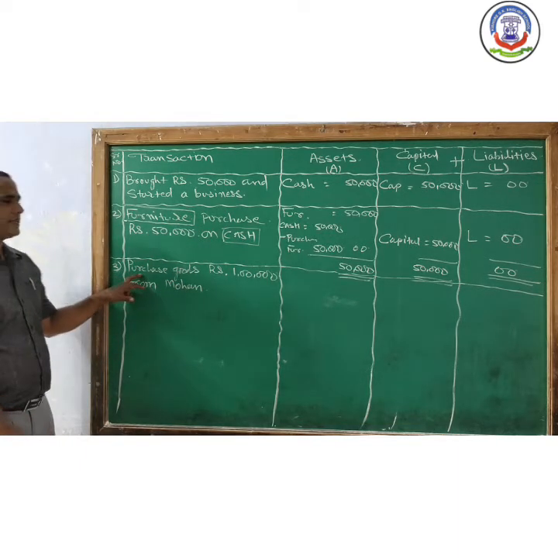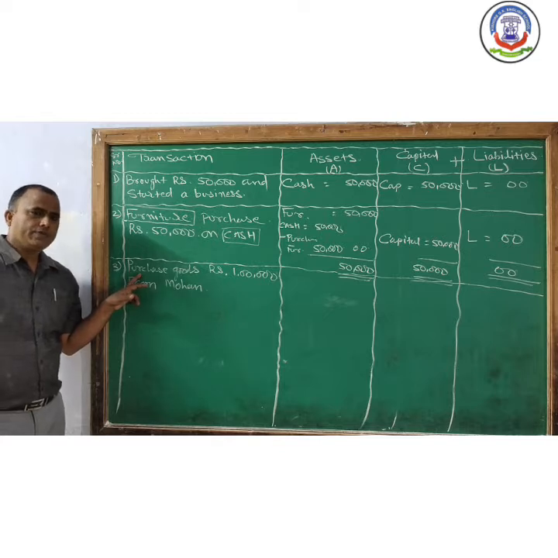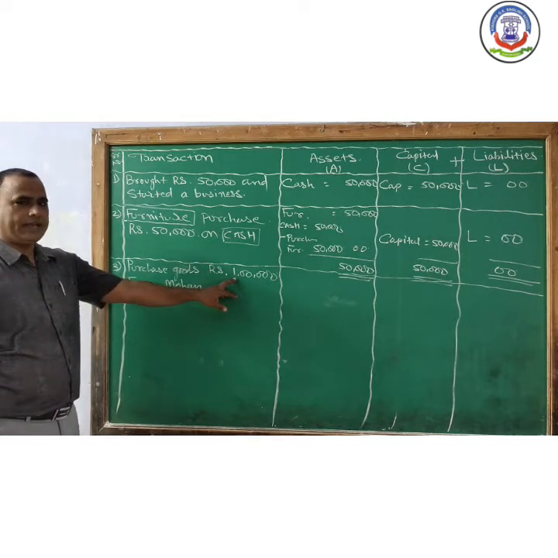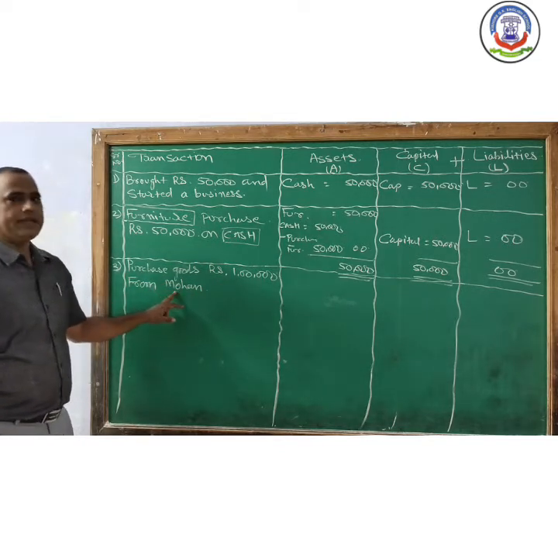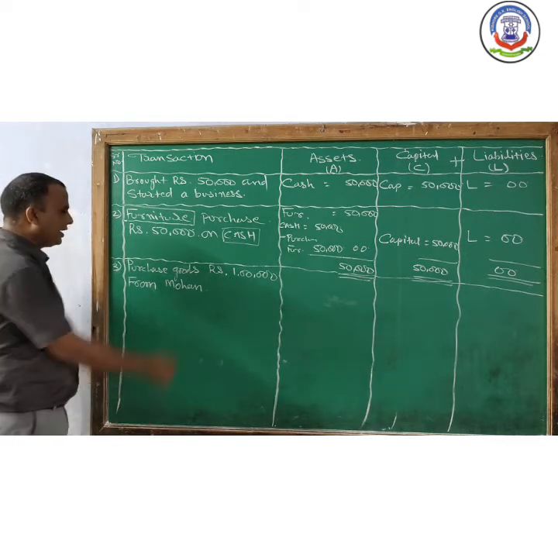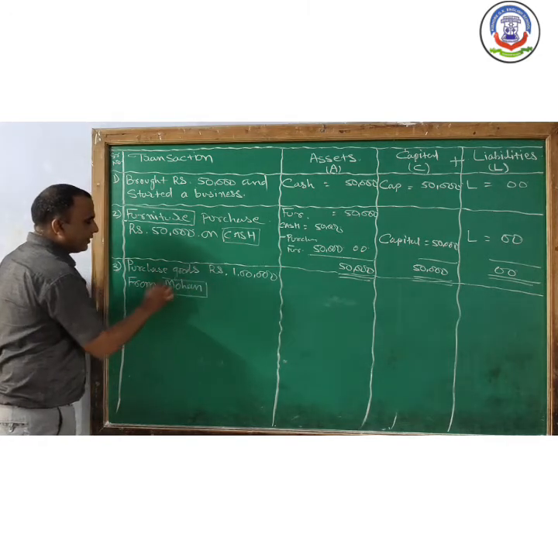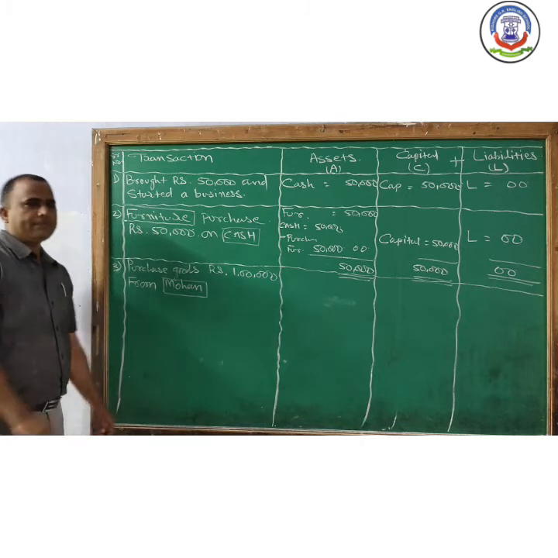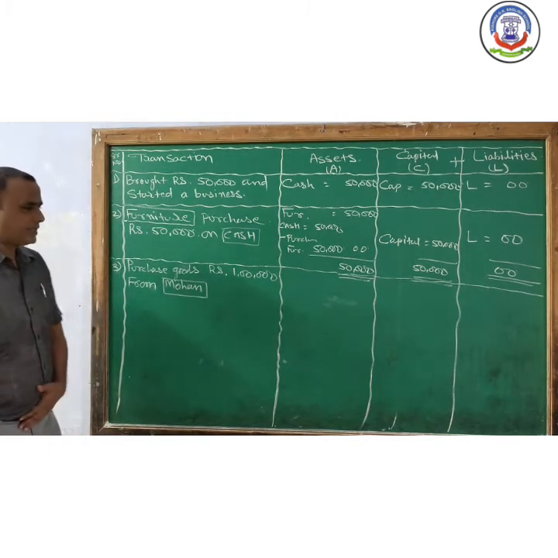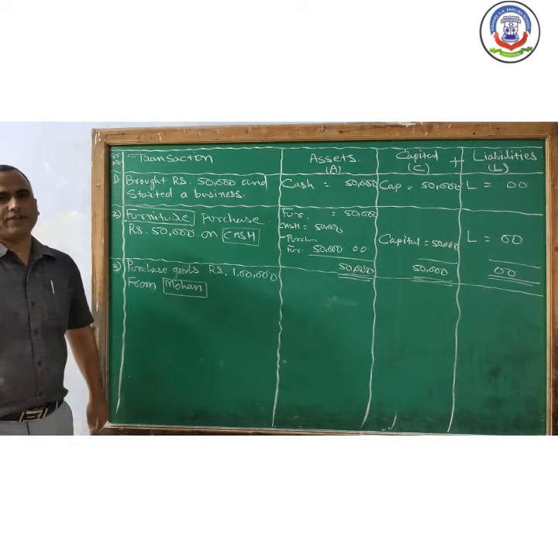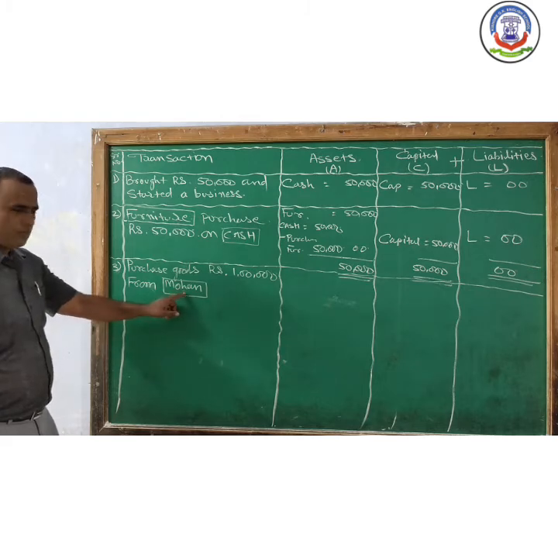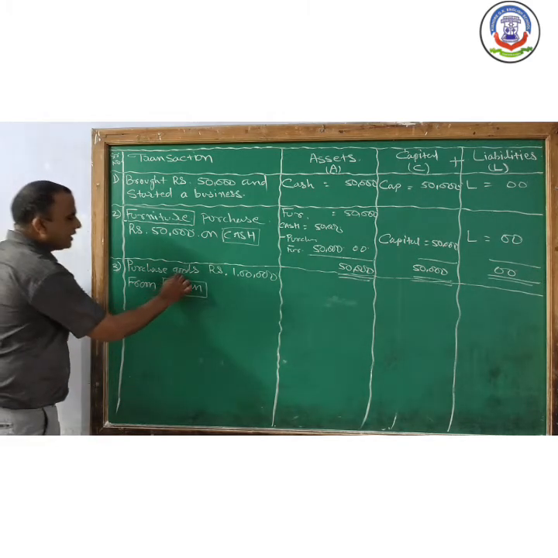So now the given transaction is an economic transaction. We purchase goods of rupees 1 lakh from Mohan, and it is a credit transaction because the name of person is given. Person का नाम दिया है, that's why it is a credit transaction. Two accounts are affected here. First one Mohan, and second one is goods.